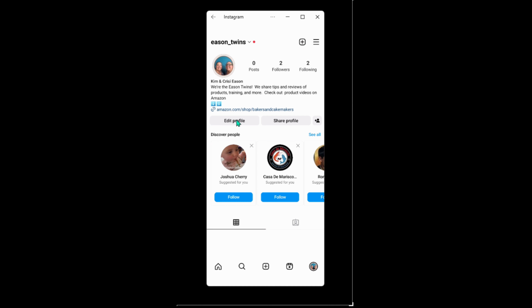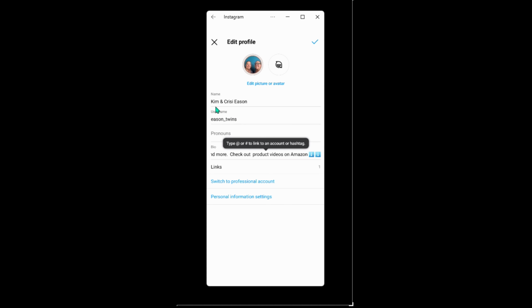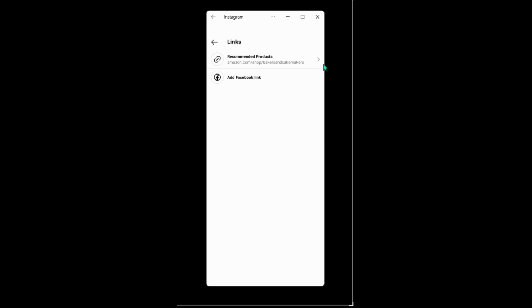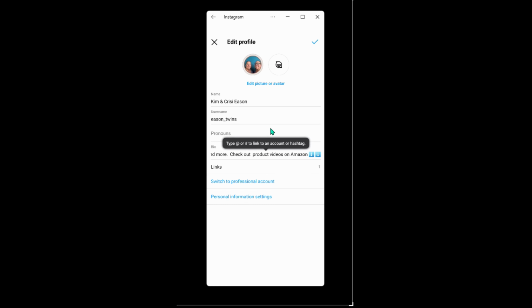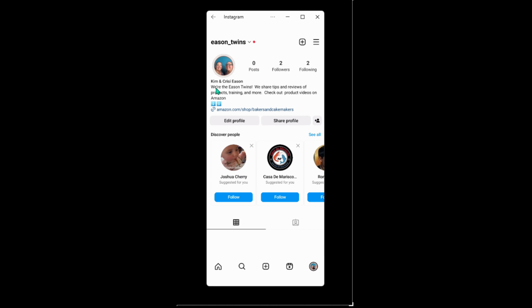But you can see here where it says edit profile. I'm logged in and I'm going to click edit profile and I have the name, the username, and here's the bio. And then you can add in links. If you click links, you can add a link here and then a Facebook link if you want to. So I'm not going to change this because I just set it up, but that's where you would put it. And so if you come back here, you can see that I have this. So there's the description with the arrow here.